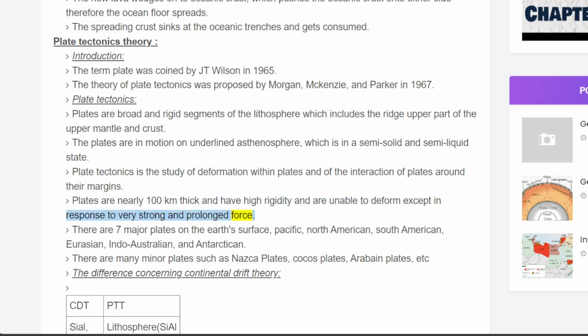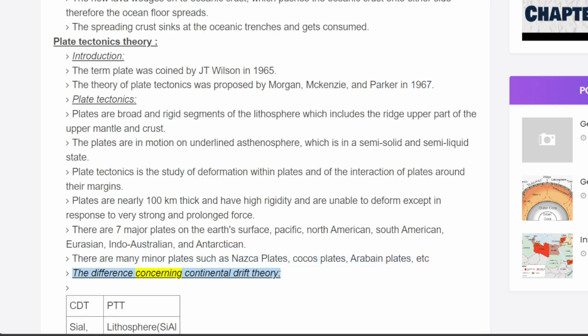There are 7 major plates on the Earth's surface: Pacific, North American, South American, Eurasian, African, Indo-Australian, and Antarctic. There are many minor plates such as the Nazca plate, Cocos plate, Arabian plate, etc.